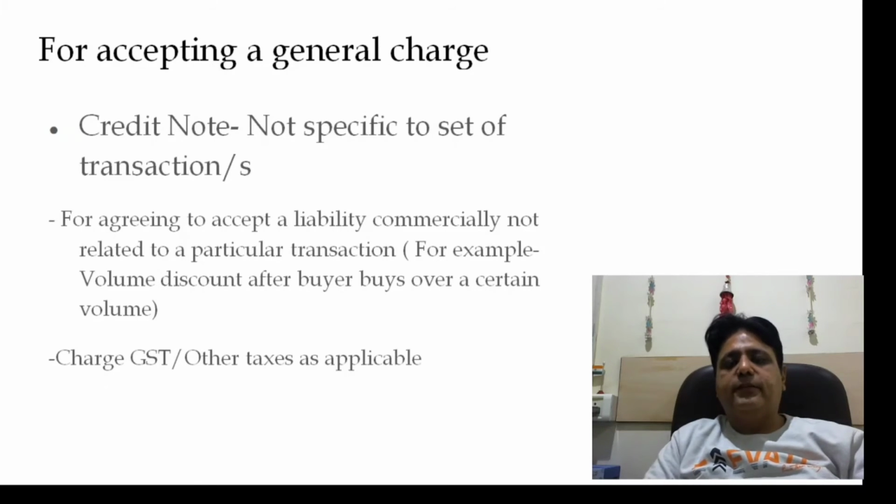You give that discount only when someone buys a certain amount of quantity from you. So once that buyer reaches that quantity, you give them a general discount. So as per your agreed terms, you want to accept that liability. Yes, as per our earlier agreement, we are going to give you a discount of X amount.